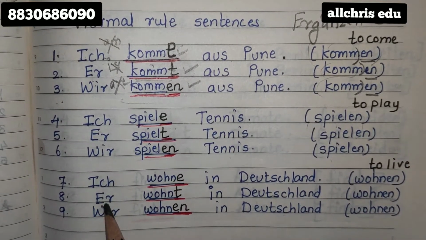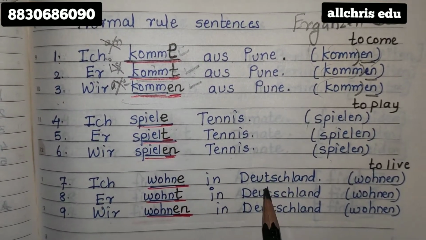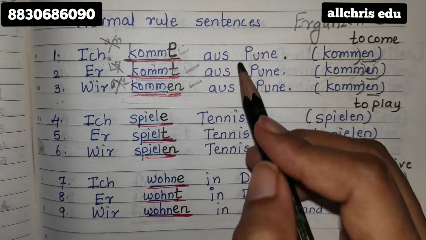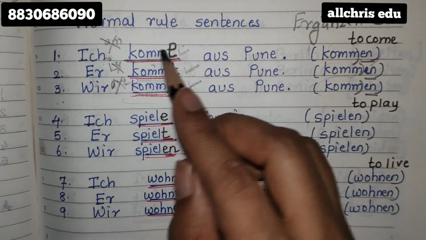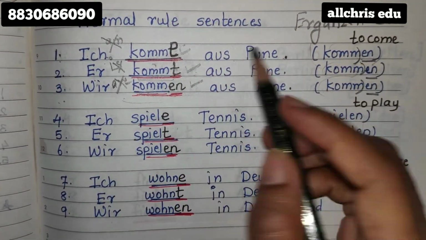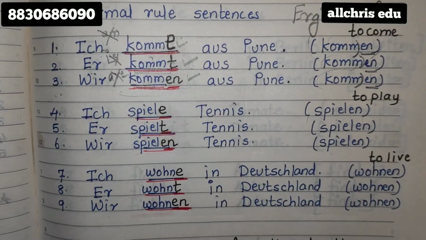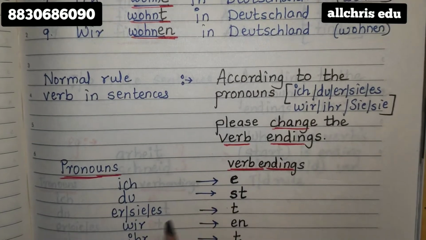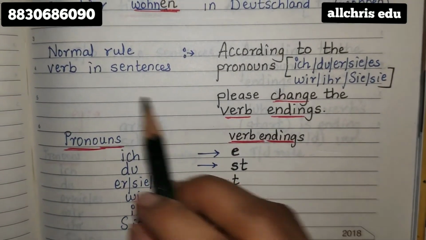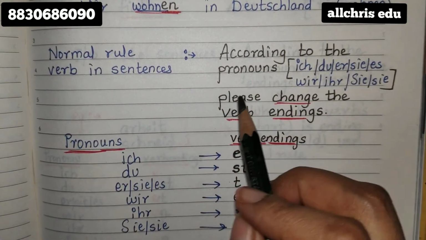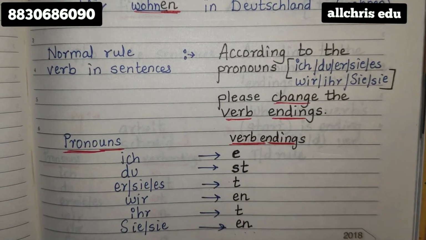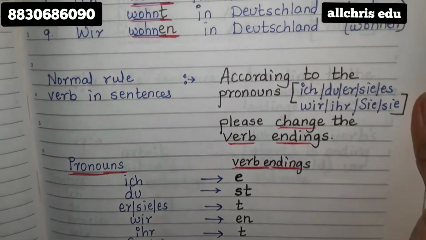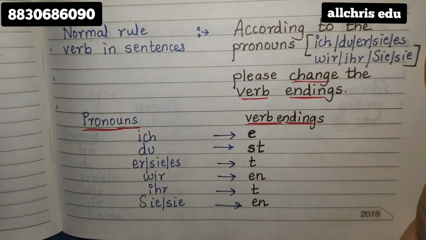Wohnen also same. Ich, wir. Deutschland means Germany. Tennis means tennis only. Ich komme aus Pune means I come or I am from Pune. Aus means from. Now here you can see I have again quickly revised what the normal rule is. Normal rule means according to the pronouns, we have to put different endings. I have also mentioned the endings for you all over here.